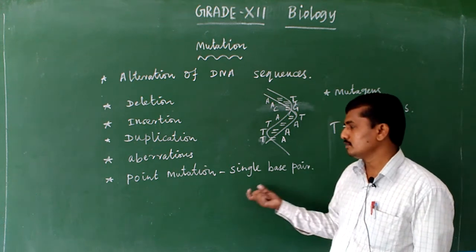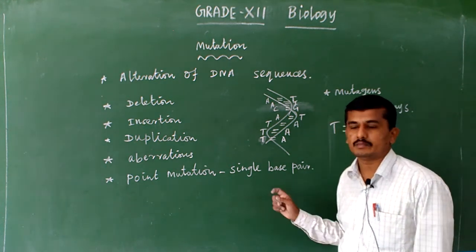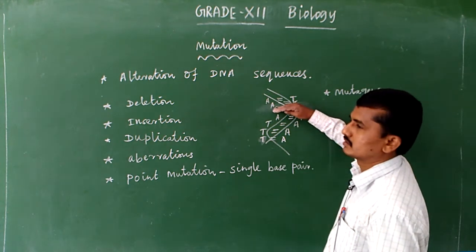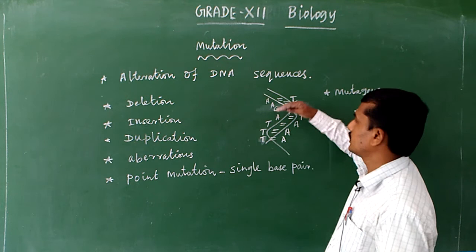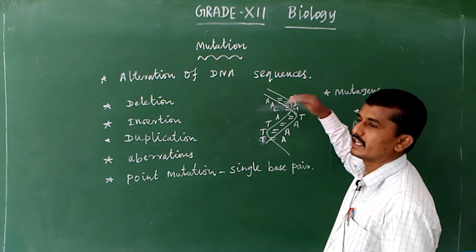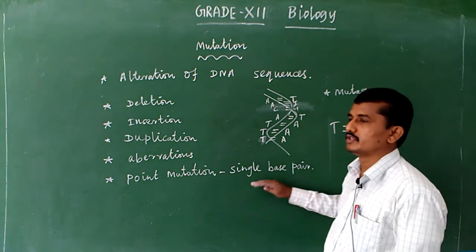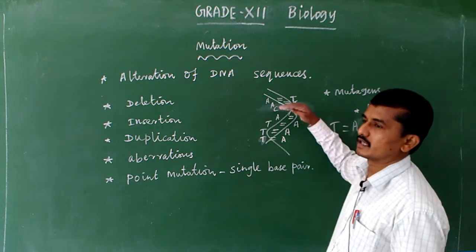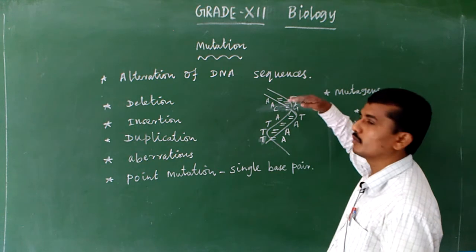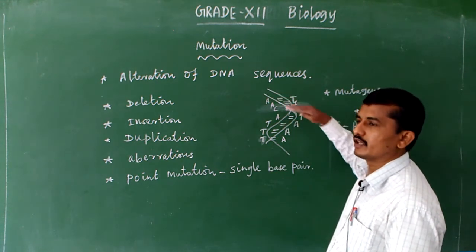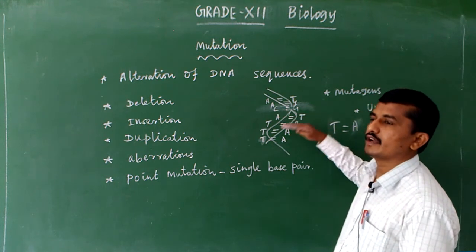So in point mutation, point means that in a DNA, one particular base pair is deleted, or a particular base pair is added or inserted. A particular base pair being deleted is point mutation, a single base pair. Base pair means adenine, thymine, one base pair; cytosine, guanine, one base pair; thymine, adenine, one base pair.